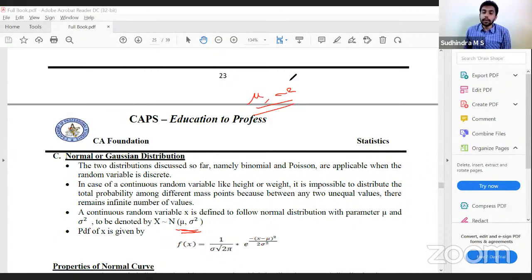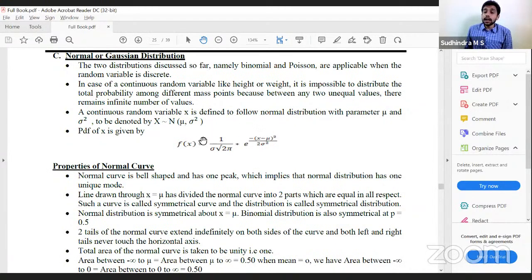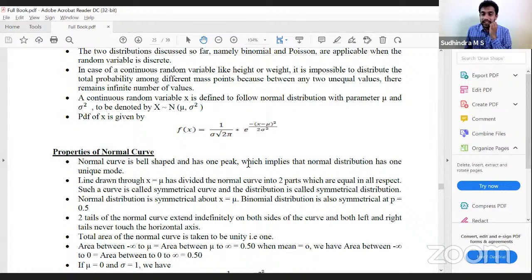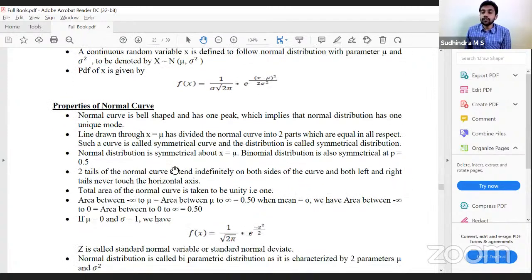Formula to calculate the probability: f of x is 1 divided by sigma root 2 pi into e to the power of minus x minus mu the whole square by 2 sigma square. We need not memorize this, but remember this is the approach that we have to follow. I think we had solved one problem wherein they had given us these values and asked us to calculate the probability. Properties of normal curve.